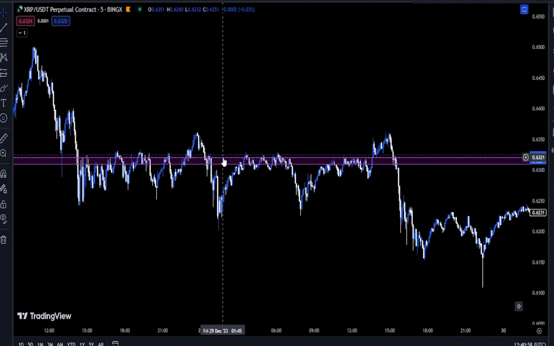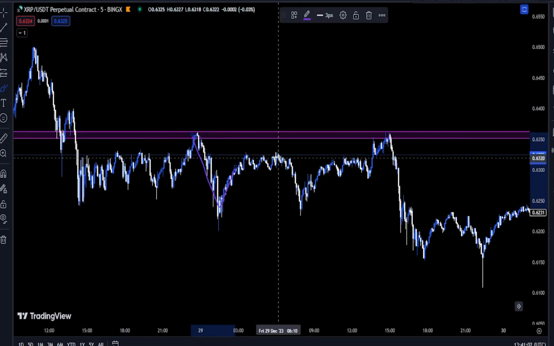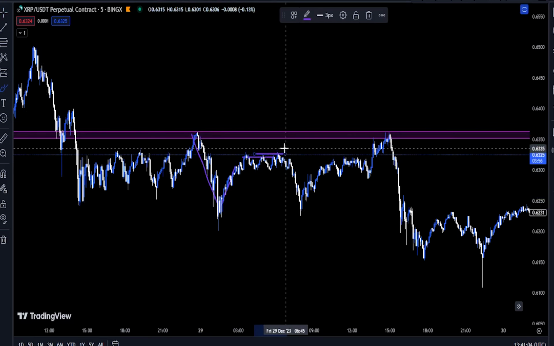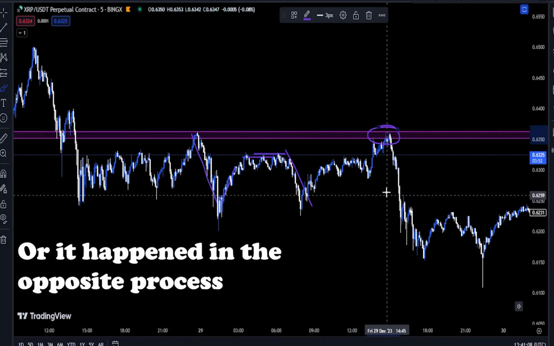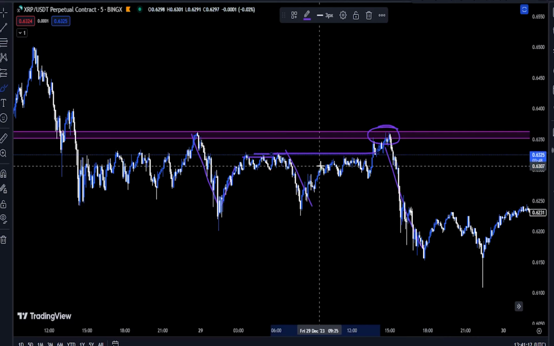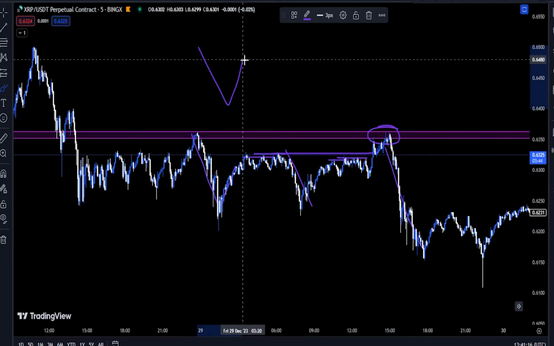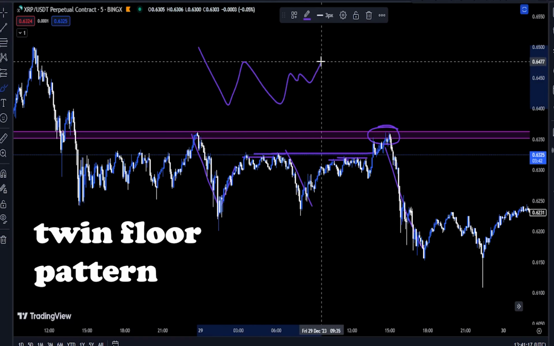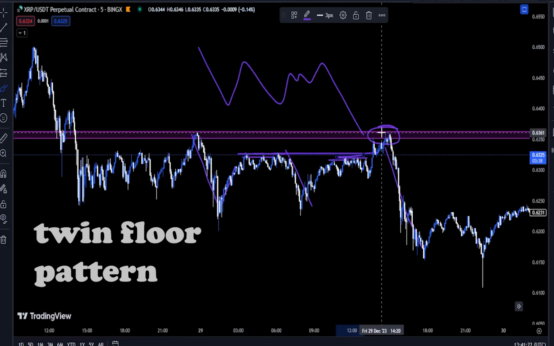The twin ceiling pattern is the opposite of the twin bottom pattern. After a descent, an ascent occurs and a twin ceiling is formed. At such a point, investors expect a decline and open a sell position. But this is where smart money comes in. Contrary to investors' expectations, the price rises again and many investors are hit by stop loss. Finally, the path of price movement will be downward again.